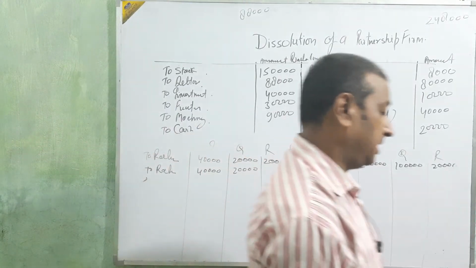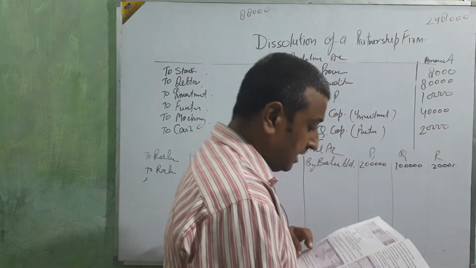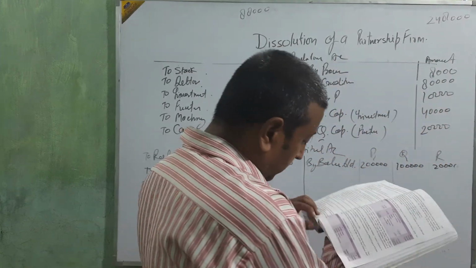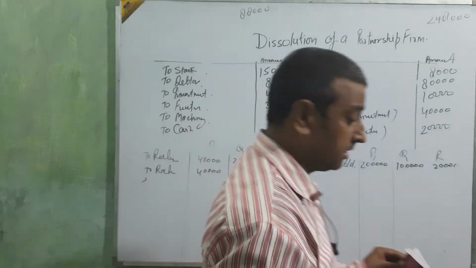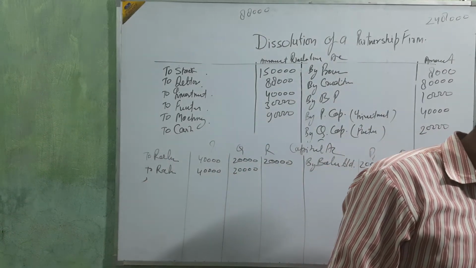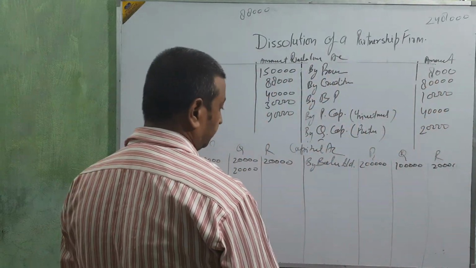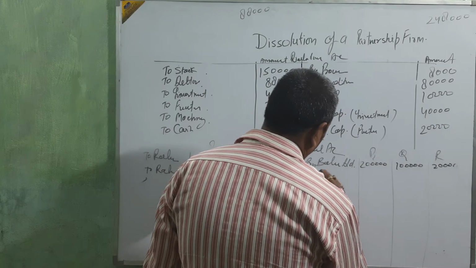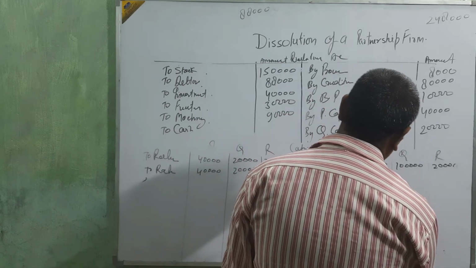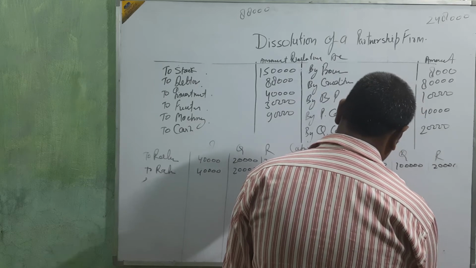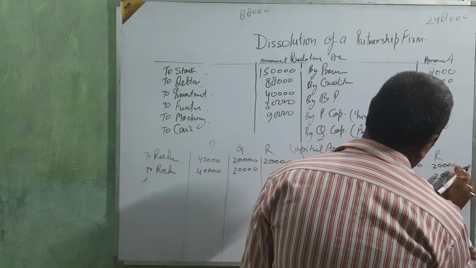Just see, in your books if any type of reserve fund or anything is given, that will be distributed in the old ratio. Reserve fund 8,000. By reserve 8,000 means 4,000, 2,000 and 2,000.